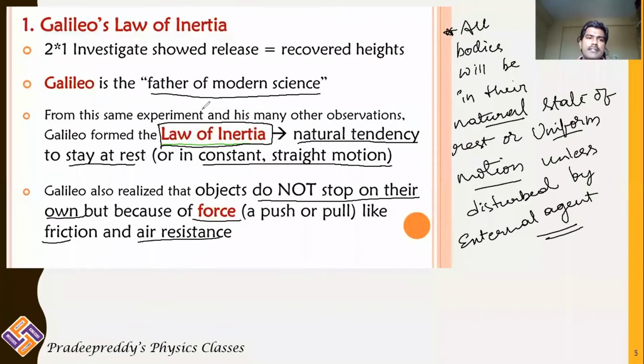This was stated by Galileo, and the law of inertia states that bodies will be in their natural tendency of either rest or uniform motion unless disturbed by an external agent.